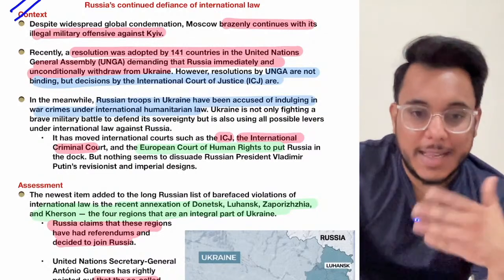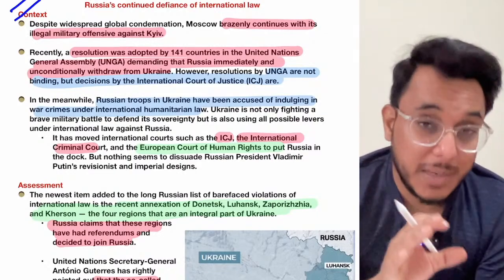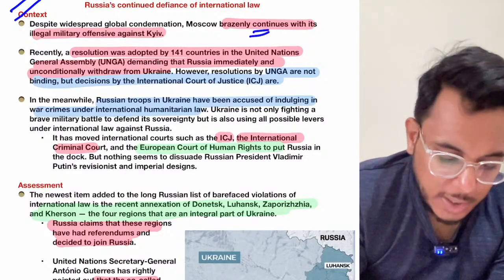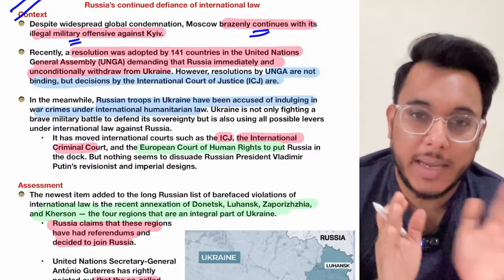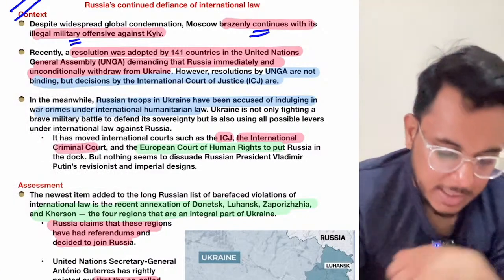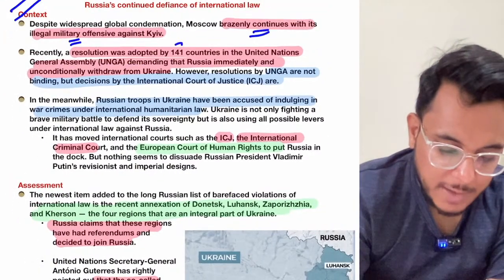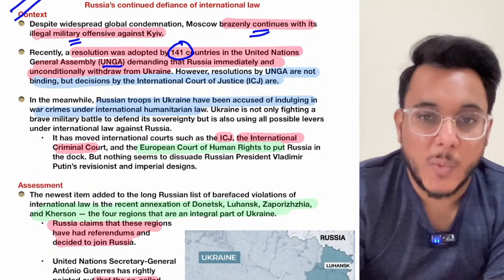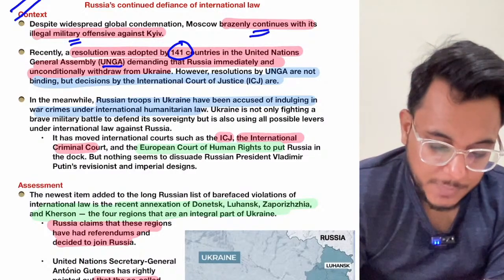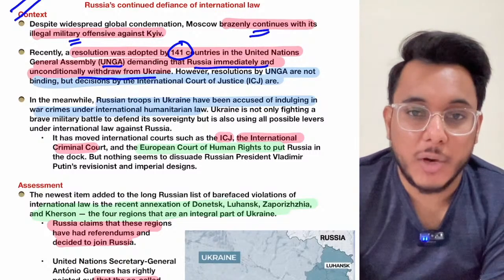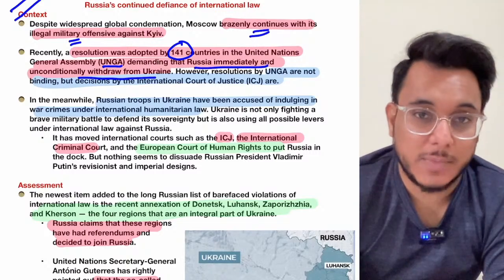So many months have passed. This Russia-Ukraine war is continuing, and Russia has continued to use its military offensive against Ukraine. Recently a resolution was adopted by 141 countries in the United Nations General Assembly, where Russia was condemned. It was demanded that Russia should immediately withdraw from Ukraine. Russia should end this particular war.